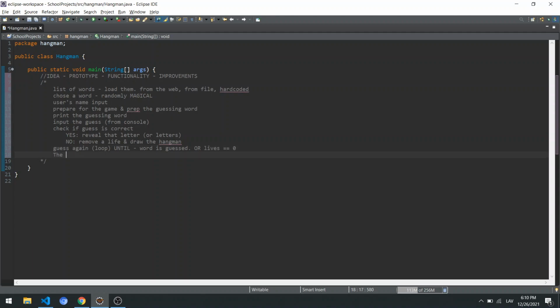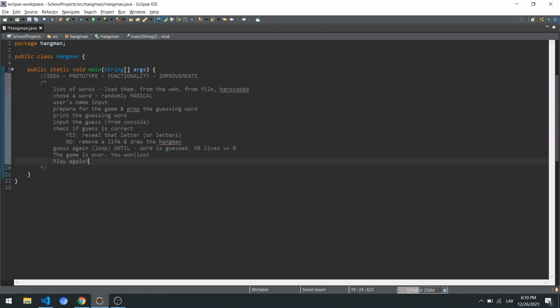And then we can say the game is over. You won or you lost. One of these is going to be printed out. And then at the end, something that we might want to add is, do you want to play again? Maybe we're going to add it. This is something that we might want. Right? I think the whole idea is created. I think we know what we want to have in our project.